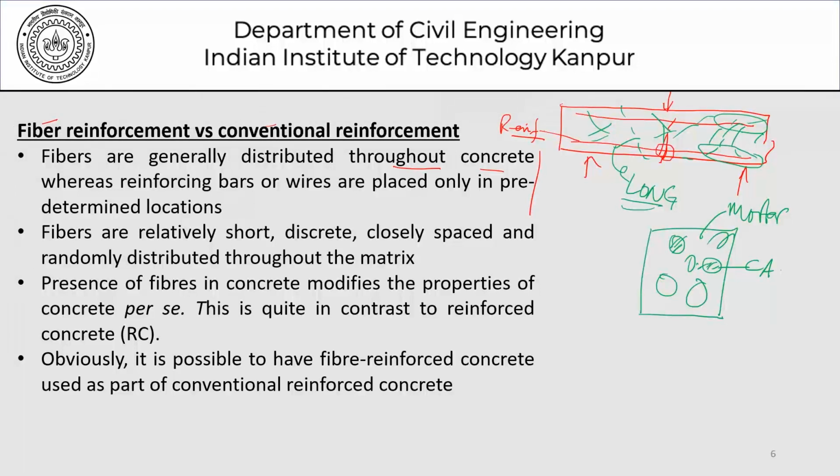And you would recall that we use some kind of a three-phase material model where we said that the concrete could be modeled as made up of the mortar phase, the coarse aggregate phase, and the transition zone. Based on this, we had explained the properties of concrete. Now, the presence of fibers in concrete modifies the properties of this concrete, because these fibers, now let me use another color here, are all over the place. Of course, they will not enter the coarse aggregate as I've shown here, but they are all distributed in the mortar, and in 3 dimensions throughout the concrete or throughout the mortar.